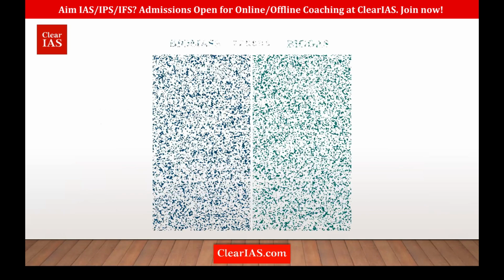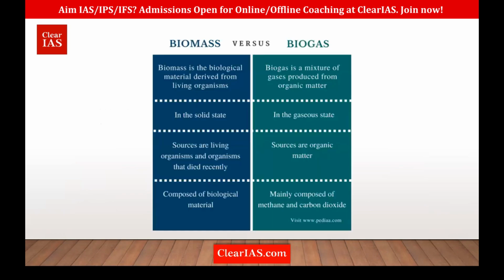Biomass is the material derived from living organisms, and biogas is the gas produced from organic matter. For example, methane is produced from organic matter, right? Such gas is biogas, and biomass is the solid thing. So biomass is in a solid state, and biogas is in a gaseous state. For biomass, the major sources are living organisms, including dead organisms.